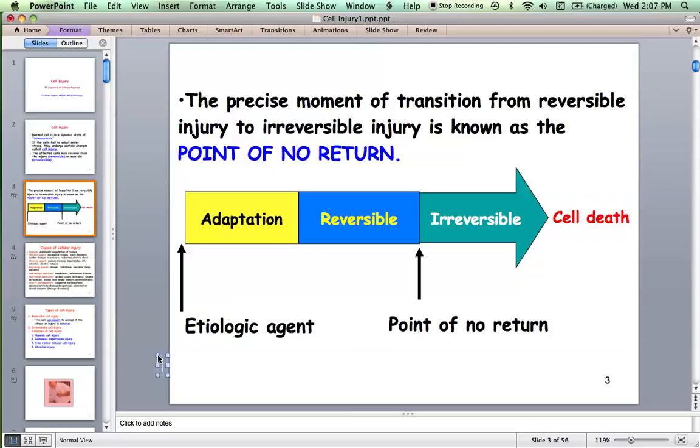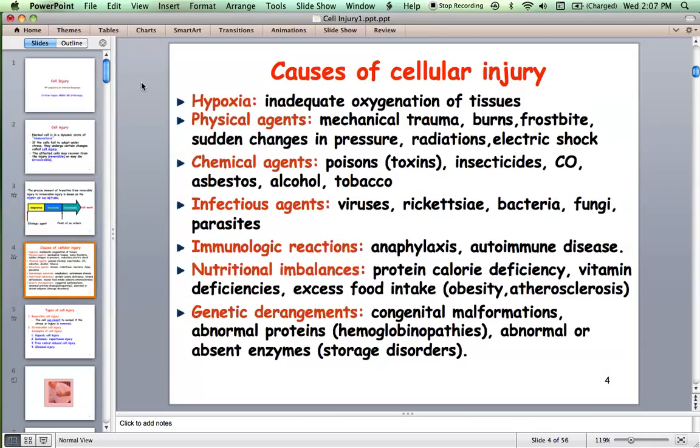Okay. Now, what can cause injury to a cell? Let us say a human being. Suppose you want to injure me. In what all ways can you injure? You can hit me, you can strangulate me, what else can you do? Lack of oxygen, yes, hypoxia. So you can strangulate me or drown me. Yeah, poisons, so toxic substances, or viruses, or thermal injuries. You can burn me or freeze me. So there are so many ways to injure a human being.